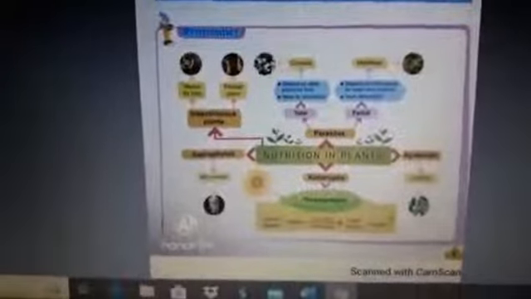So students, the summary and the mind map of this part is nutrition in plants. There are two types of plants, autotrophs and heterotrophs, and the others are parasitic and saprophytes, insectivorous plants also, and symbiotic plants also, and these are the examples of them.